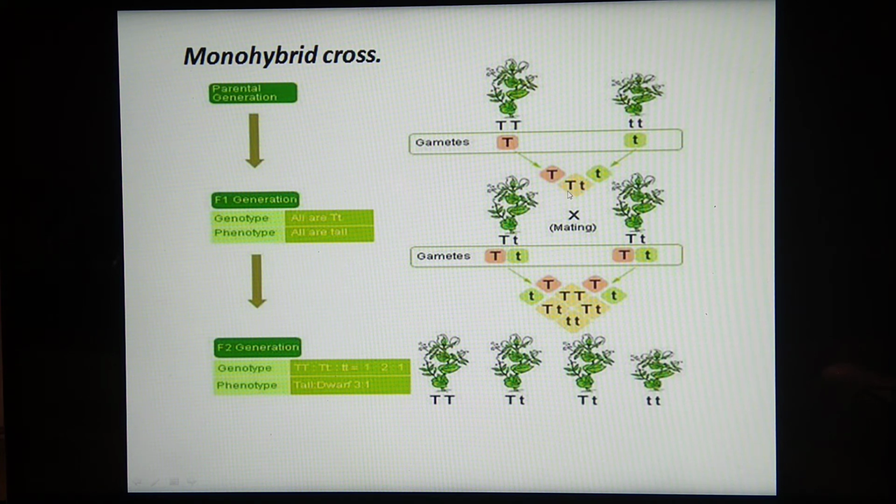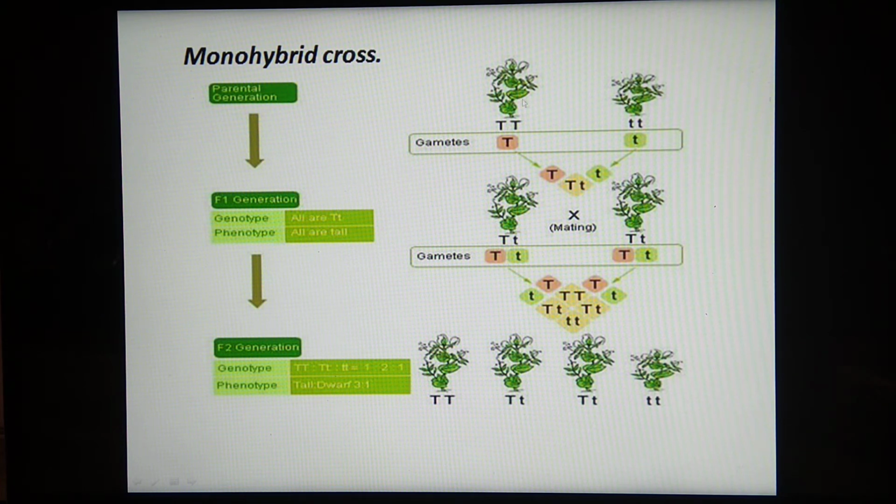Because capital T is a dominant gene which suppresses the character of shortness. So when we get this hybrid condition, hybrid means heterozygous condition, capital T, small t, then because of the dominant capital T gene, these two plants are tall only.